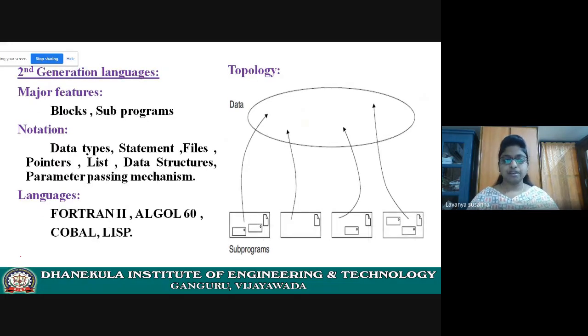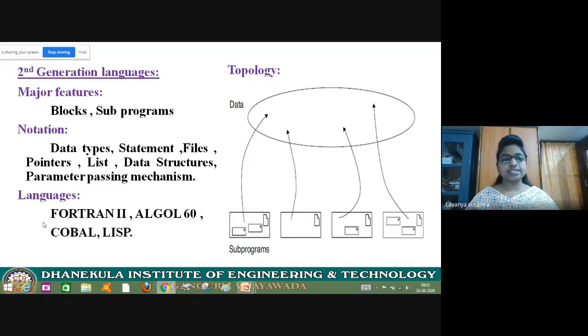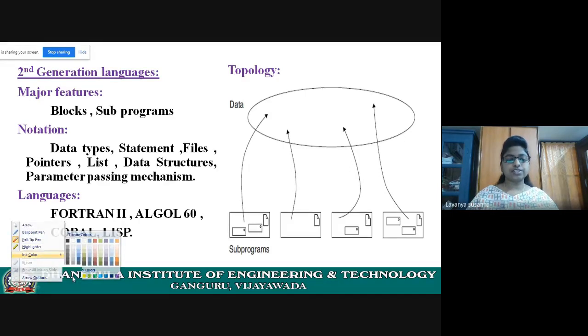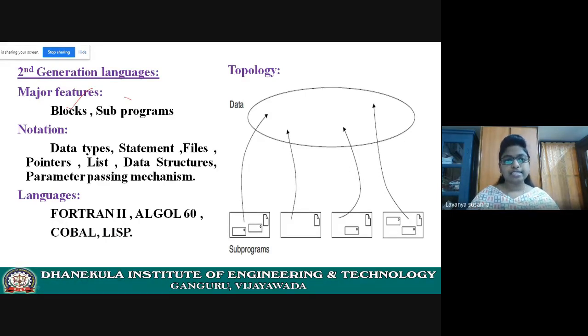This is the second generation of languages. First, let us see the major features. The major features of second generation language are blocks and subprograms. Coming to the notation of the programming language, the concepts used are data types, statements, files, pointers, list, data structures, parameter passing mechanisms.